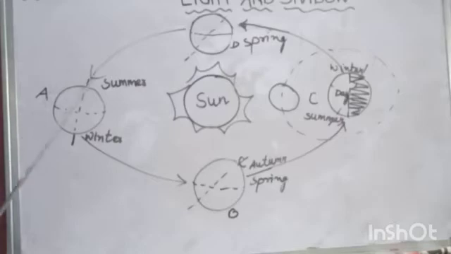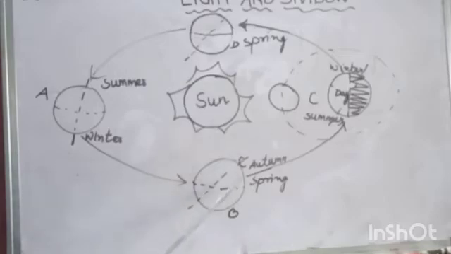The lower half of the earth is known as southern hemisphere. Okay, so here as you can see, the earth is tilted towards the sun and the northern hemisphere is tilted towards the sun. Then here summer season occurs, and the lower half which is away from the sun has winter.